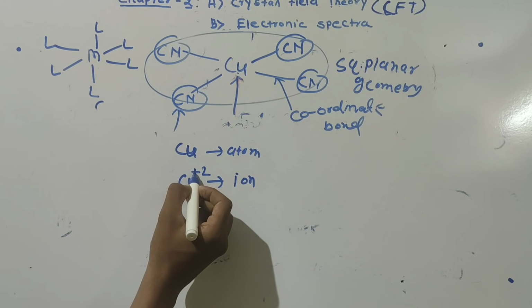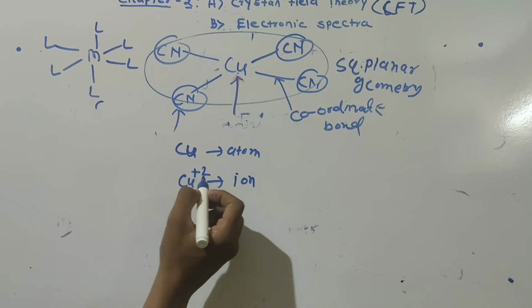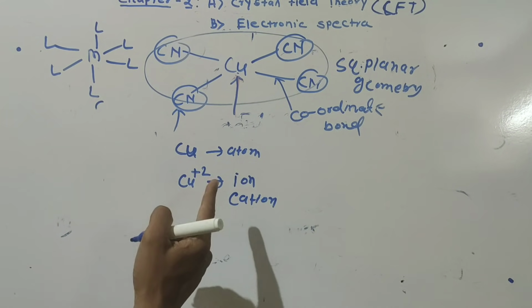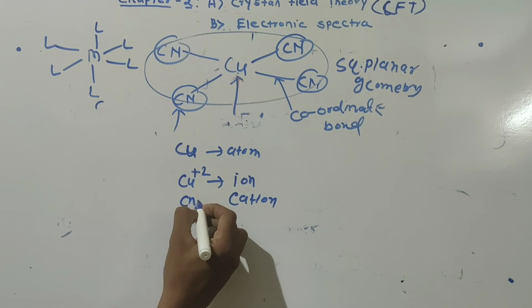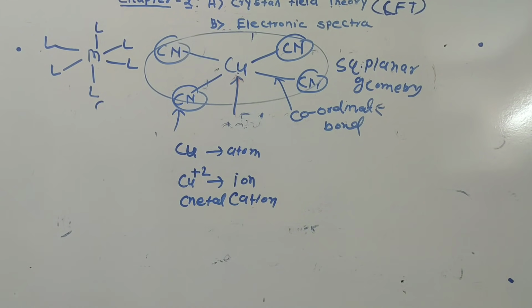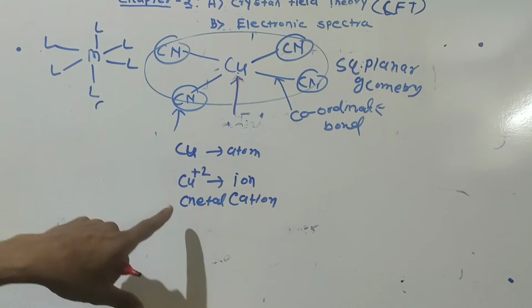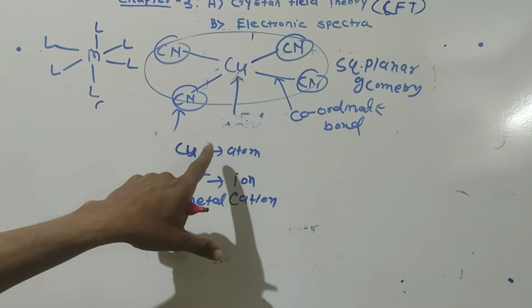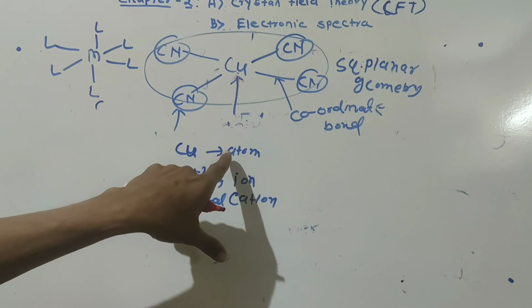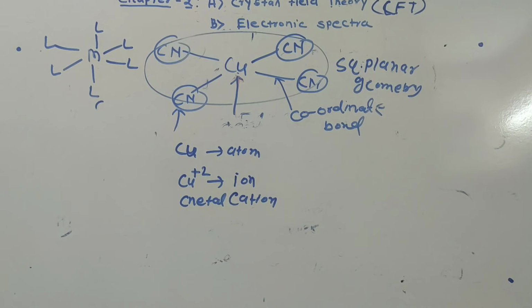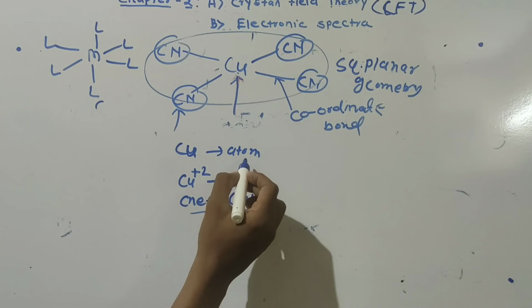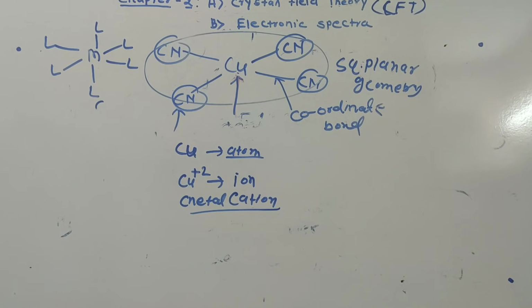Then we call it an ion. And which ion is it? A positive ion, so we call it a cation. That ion we call a cation, and it is a cation of a metal, so we call it a metal cation. So in a coordination compound, there may be a metal in the form of its ion or in its neutral form. So we will say metal cation or we will say atom.